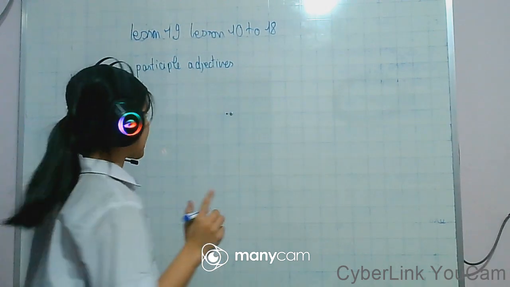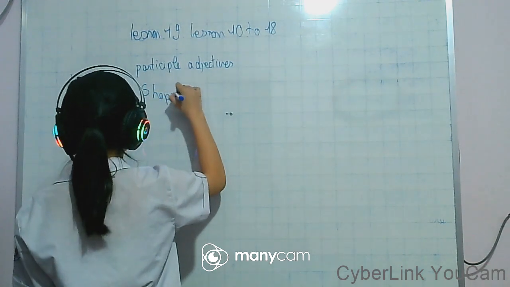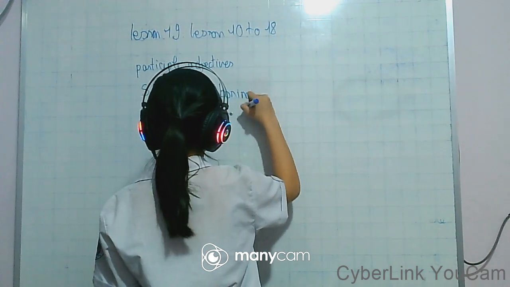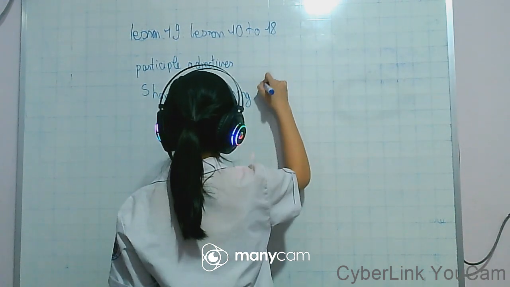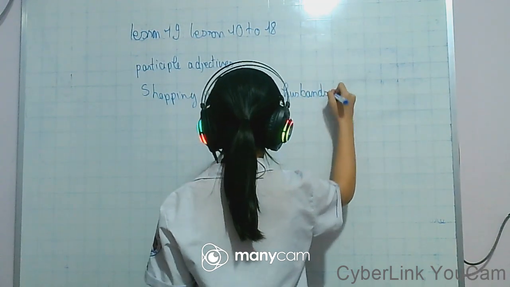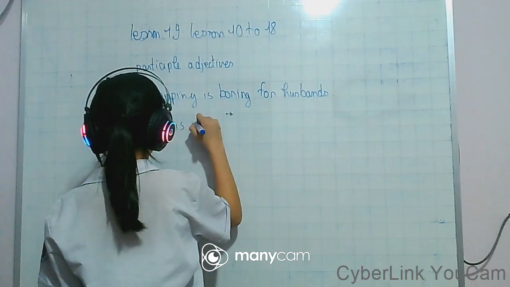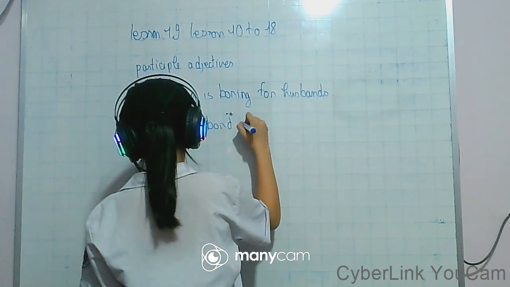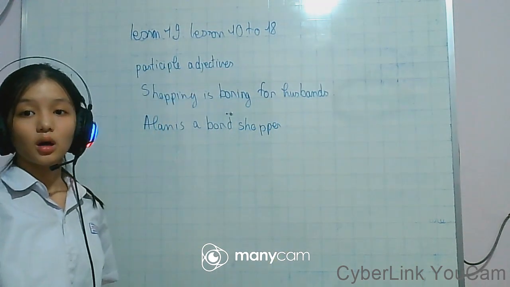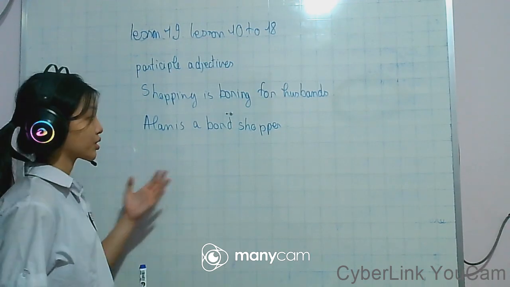See the two example sentences I give you. Shopping is boring for husbands. Ellen is a bored shopper.